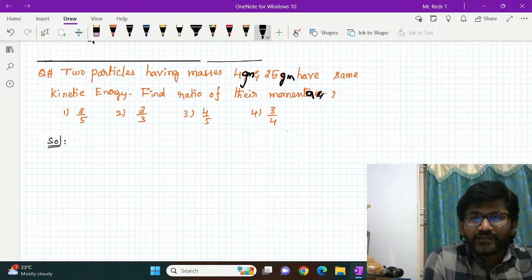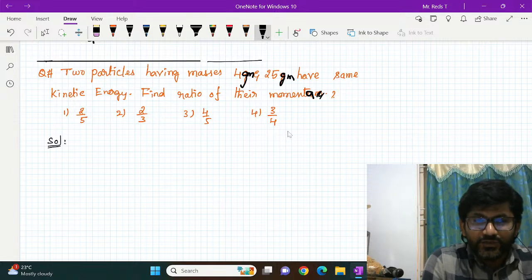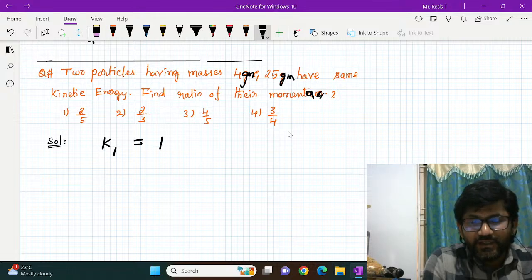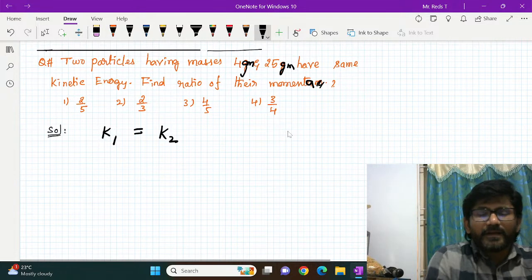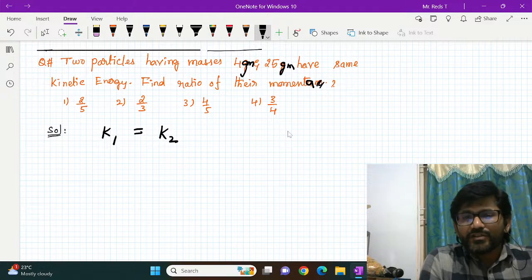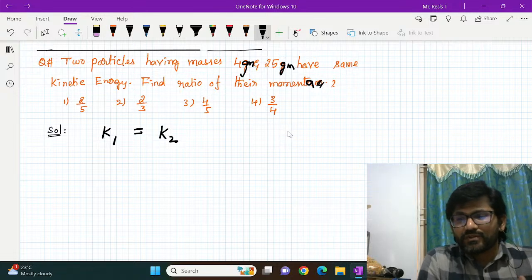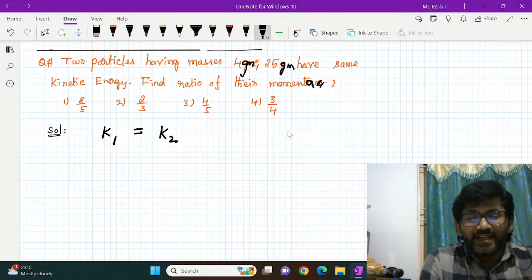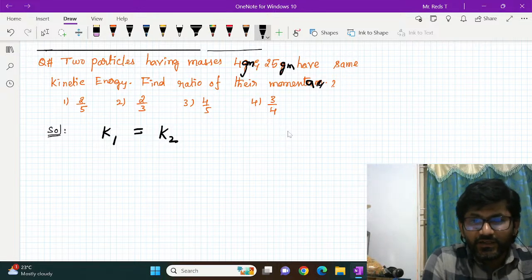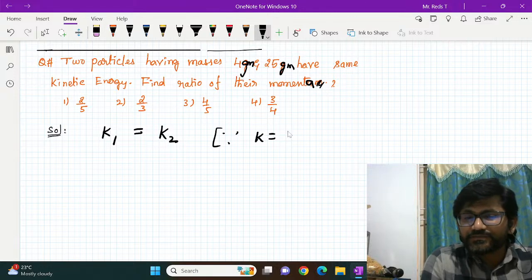There are two particles with different masses, and they have the same kinetic energy. So the condition here is that the kinetic energy of the first particle is equal to the kinetic energy of the second particle. Knowing the masses, how do we find the ratio of their momenta? You need to think about the relation between kinetic energy and momentum. Kinetic energy in terms of momentum is K equal to p square by 2m.